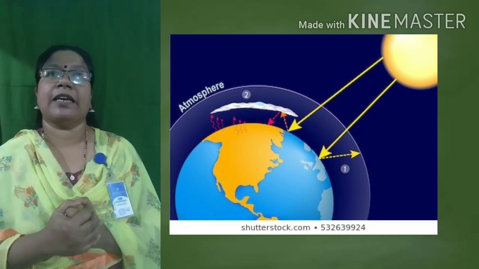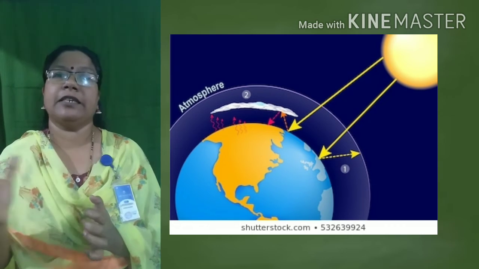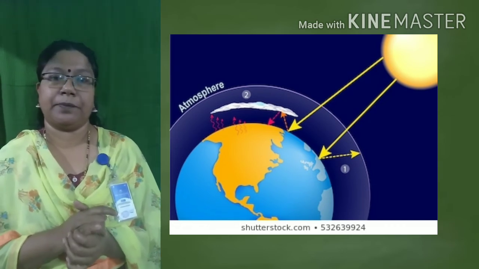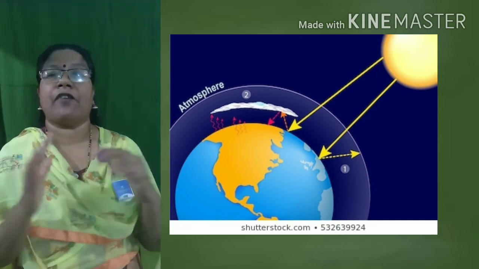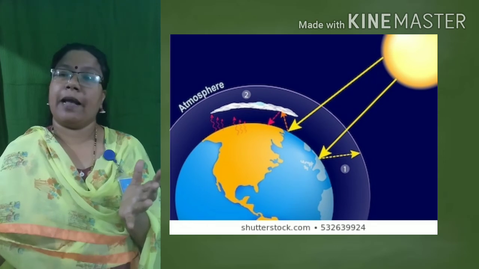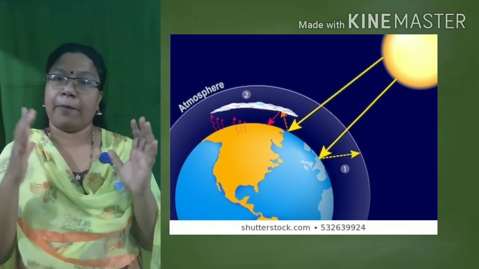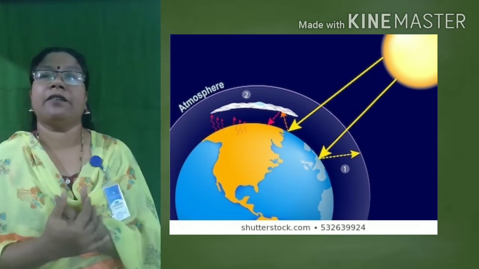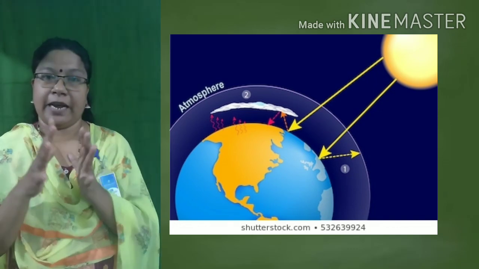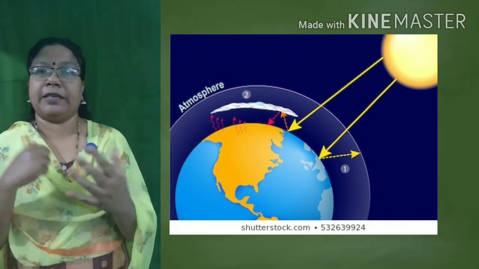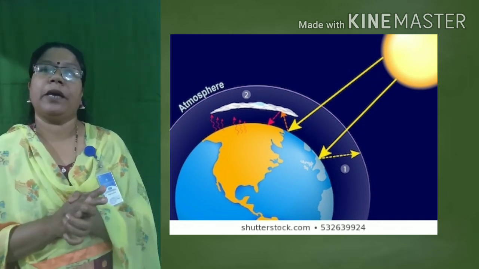Understood? Then, if the surface area of an object is very large, the amount of heat energy absorbed will be large, and the amount of heat energy radiated will also be large. And vice versa, when the surface area is small, the amount of heat energy absorbed will be less and the amount of heat energy radiated will also be less.